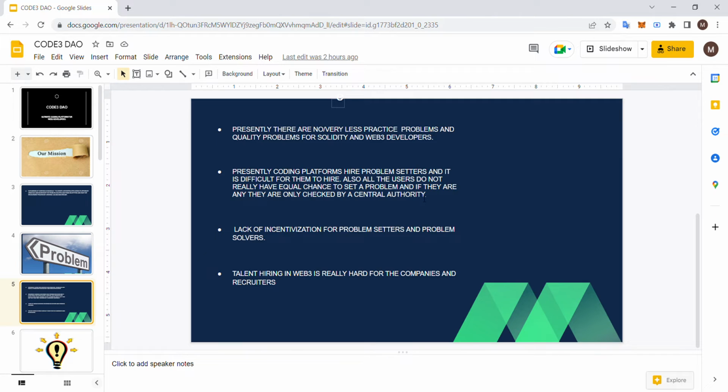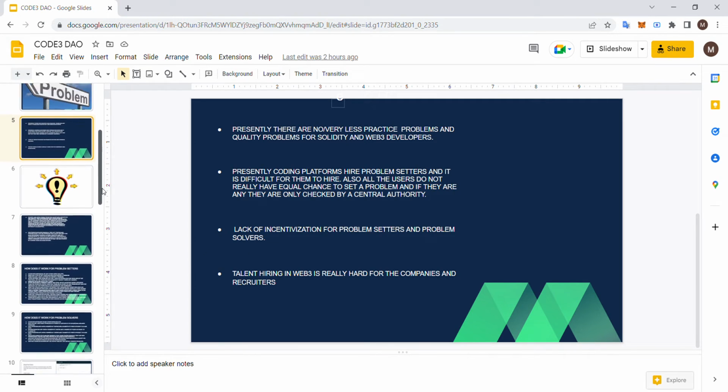Users also don't have an equal chance to set a problem, and if there are any, they are only checked by the central authority, right? There is also a lack of incentivization for problem solvers and problem setters. And another problem is that talent hiring in Web3 is really hard for the companies and the recruiters, right? So these are the existing problems.